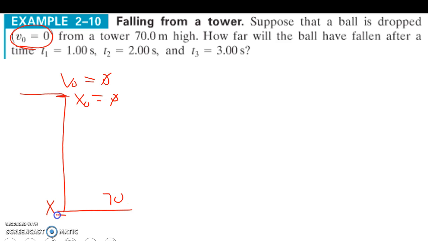Now, we're going downward, so we're going to make our final position negative 70 meters, because that's how far we're dropping from 0. And because acceleration due to gravity is 9.8, and it's pointed in the downward direction, we're going to call it negative 9.8. So what we're trying to find is how far it's going to fall after 1 second, 2 seconds, 3 seconds, etc.